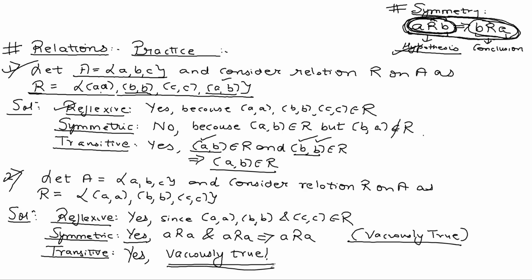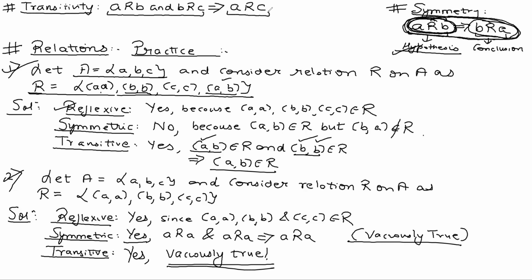Same goes for transitivity. What is the statement for transitivity? I am writing it on the top. For revision, the statement of transitivity is: A related to B and B related to C implies A should be related to C. Again, this is my hypothesis and this is my conclusion. If the hypothesis itself is not true, you need not worry about the conclusion. Okay, so let's move forward.